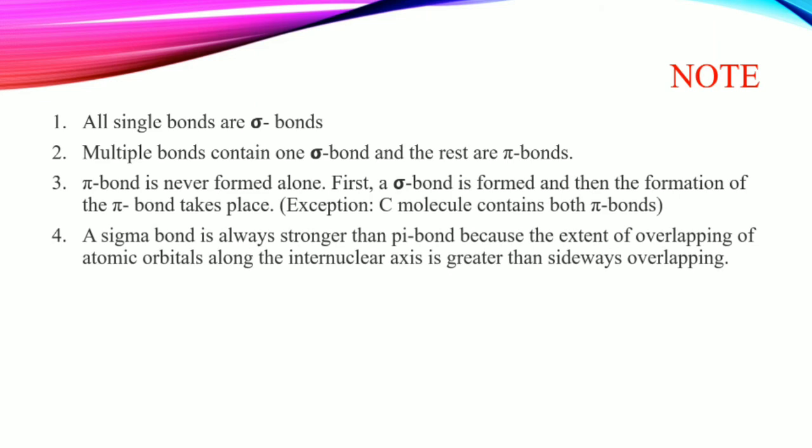A sigma bond is always stronger than pi bonds because the extent of overlapping of atomic orbitals along the internuclear axis is greater than sideway overlapping. એટલે કે sigma bond કેવા હોય? Stronger હોય pi bonds કરતા.